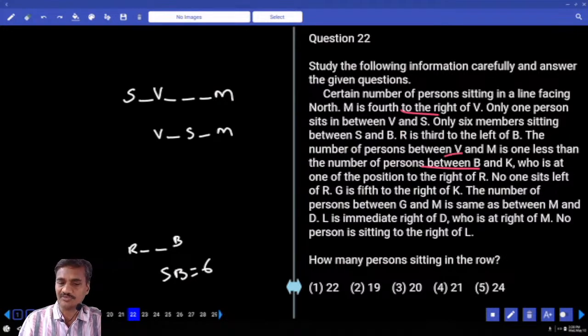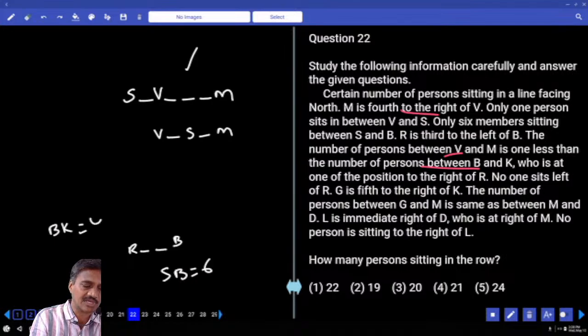Number of persons between V and M: how many are there? In the first case, 3 persons. This 3 is 1 less than between B and K, so between B and K we need 4 people in the first case. Now in this case, V and M have 3 between them, so in this one also B and K must have 4 people between them.